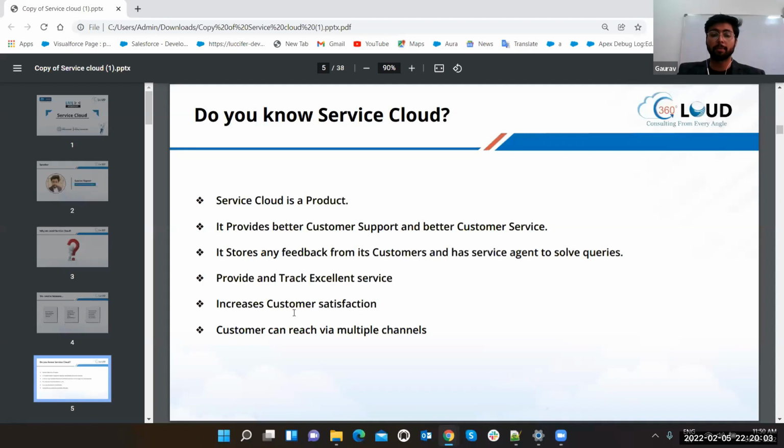Customers can reach via multiple channels. Yes, that is very true. Just like leads are coming through different channels, similarly the questions or customers can reach you via multiple channels in this Service Cloud also. Suppose currently many of the guys are having questions, they are asking virtually in the chat box.